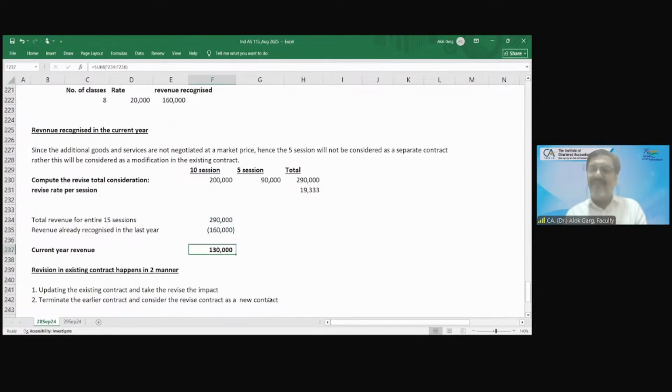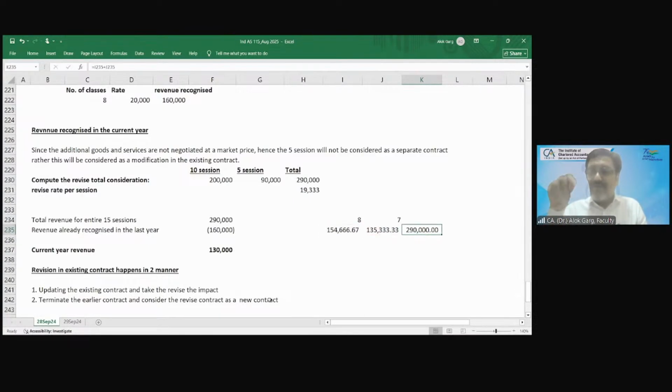करेक्ट? अगर ये कॉन्ट्रैक्ट लास्ट ईयर ही नेगोशिएट हो गया होता तो क्या होता? तो आप इस साल में कितना रिकॉग्नाइज करते? लास्ट ईयर you have given 8 sessions, this year you have given 7 sessions, so how much you would have recognized in the last year? This much. And in this year this much. Total क्या होता? Total 290 होता.